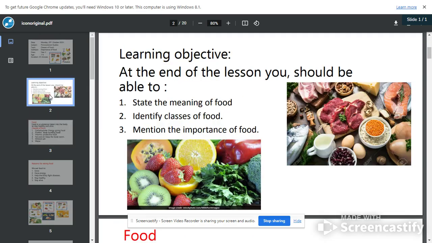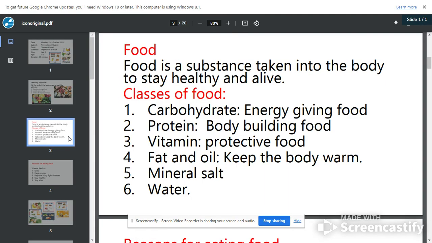Okay, let's look at this picture here. Looking at this picture, you will see different kinds of food here. We have our beef. I had already told us that this one that I am touching now is meat, which is protein. Another protein here is fish. Look at it here. So we have different kinds of foods here. Now, looking at this one, you will see that we have our vitamins here. We have our fruits, we have our vegetables.